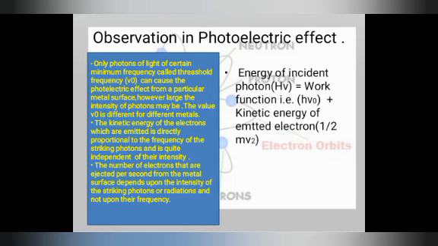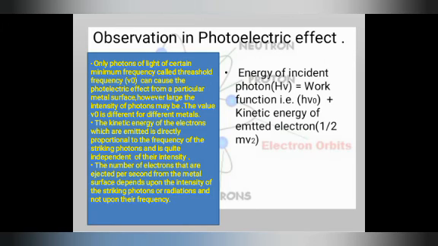So this explains the photoelectric effect, in which the energy of the incident photon, meaning the falling photon, is equal to the work function plus the kinetic energy of the emitted electron. This relation concludes that if the energy of the incident photon is less than the threshold energy, no electron will be emitted from the surface.